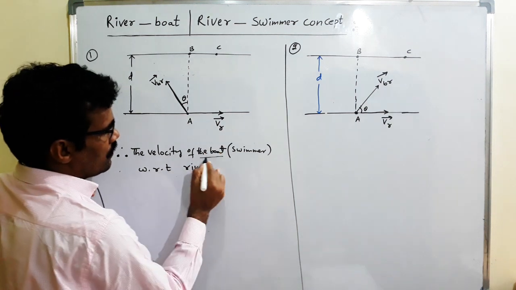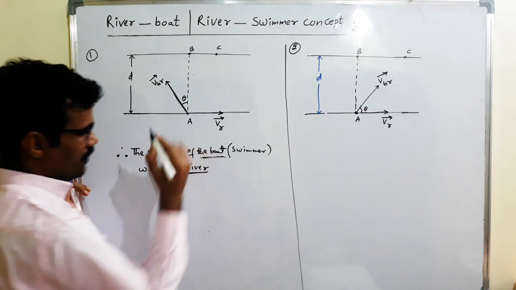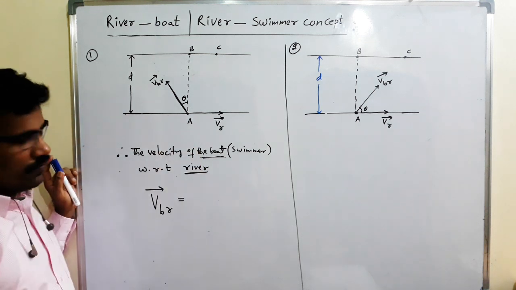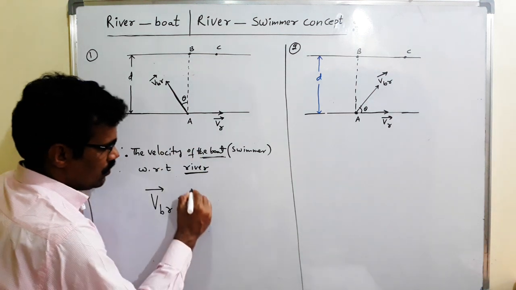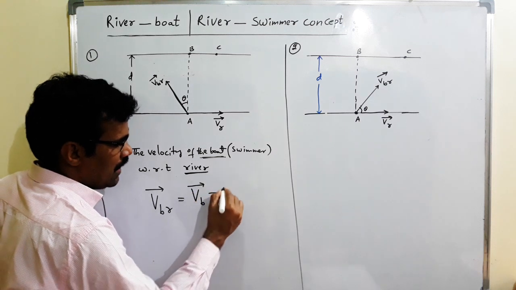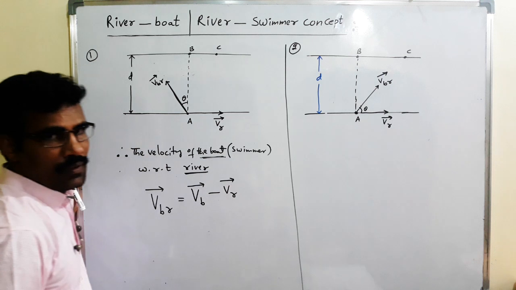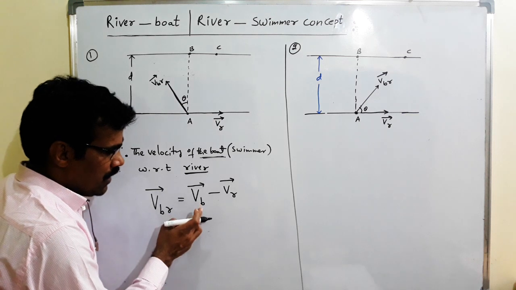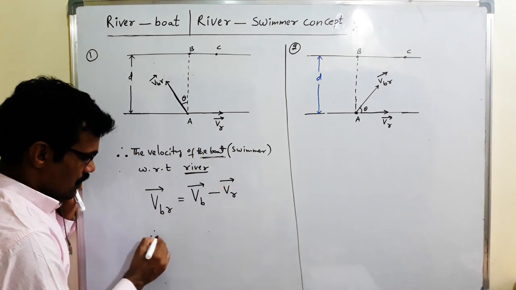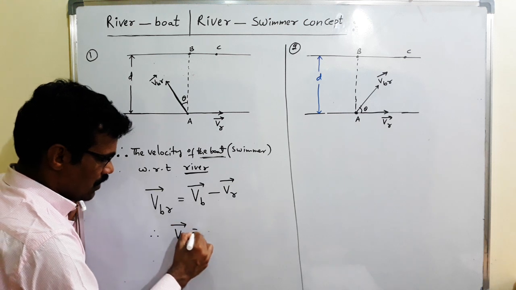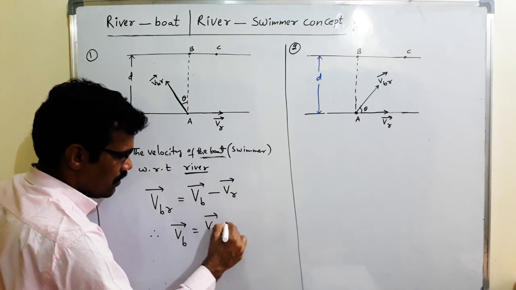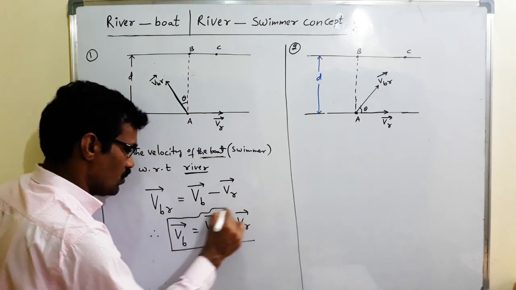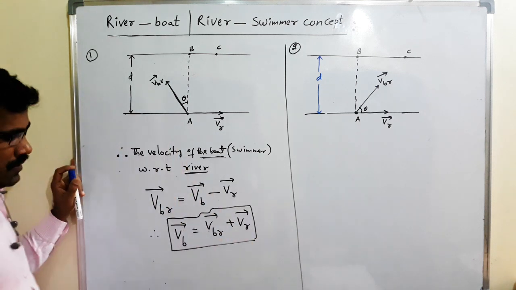Velocity of boat with respect to river, VBR bar, is equal to VB bar minus VR bar. Relative velocity of boat with respect to river equals VB bar minus VR bar. Then VB bar is equal to VBR bar plus VR bar. This formula is most important for this explanation.